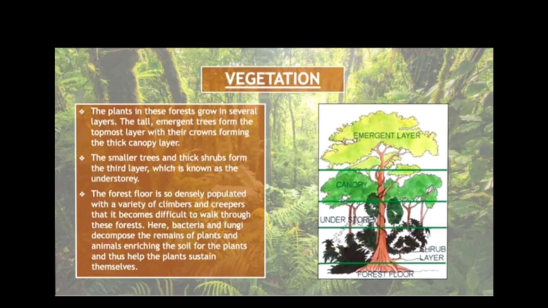Hence, bacteria, fungi and decomposers break down dead plants and animals, making the soil rich and fertile for the plants. Thus, this helps the plants sustain themselves.